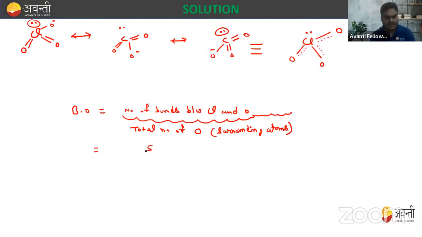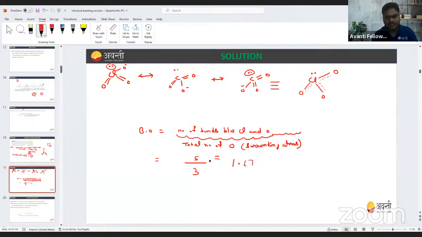So this is 5 divided by the total number of surrounding oxygen atoms, which is only 3. So 5 by 3 comes out to be 1.67. Yes, this comes out to be 1.67. So this is the bond order.